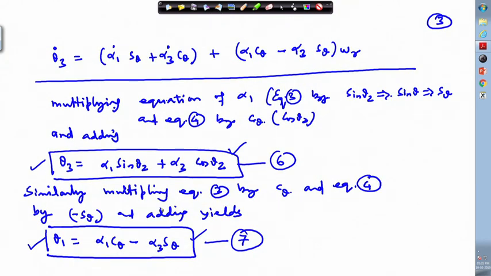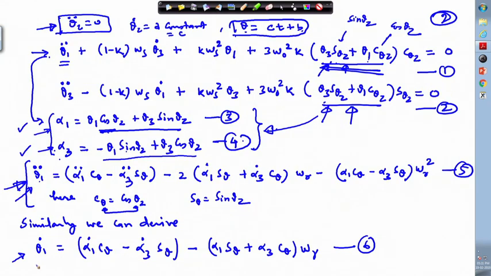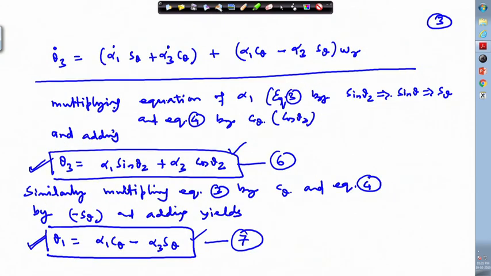Okay, so, first we got this, from there we are getting this theta 1 dot, and from there then by differentiating this and doing all the replacements or the insertions, we are getting this theta 1 double dot. In the same way, by differentiating this theta 3 equation, we get this equation. So, if you differentiate it, you will get this equation.